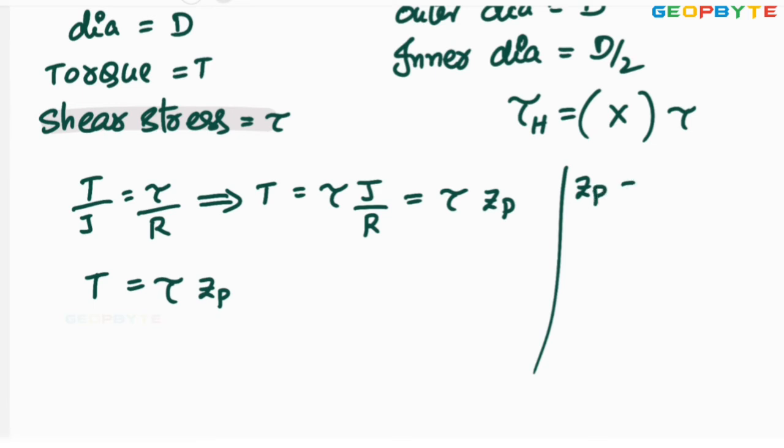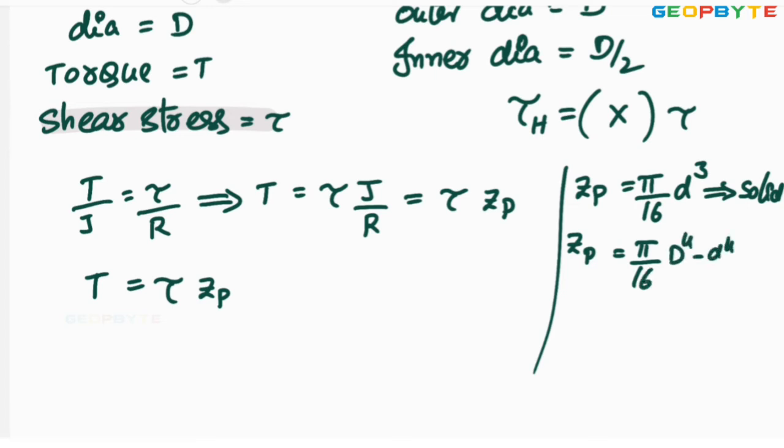Zp for the solid shaft is pi by 16 into d cube. This is for the solid shaft. Zp for the hollow shaft equals pi by 16 into capital D power 4 minus small d power 4, divided by capital D. That is for the hollow shaft.